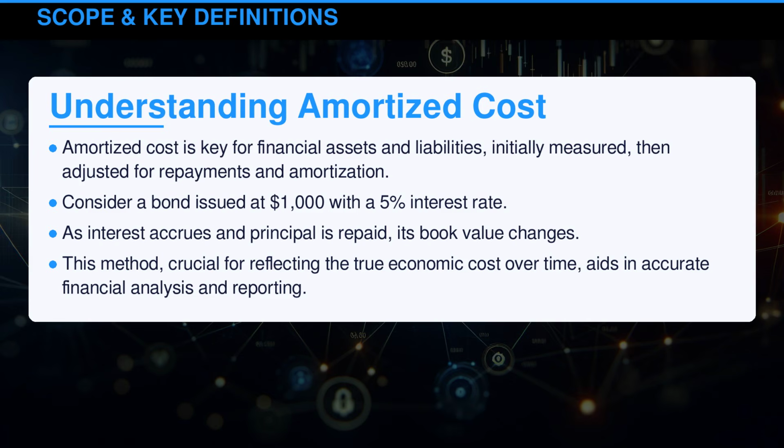Amortized cost is key for financial assets and liabilities, initially measured, then adjusted for repayments and amortization. Consider a bond issued at $1,000 with a 5% interest rate. As interest accrues and principal is repaid, its book value changes. This method, crucial for reflecting the true economic cost over time, aids in accurate financial analysis and reporting.